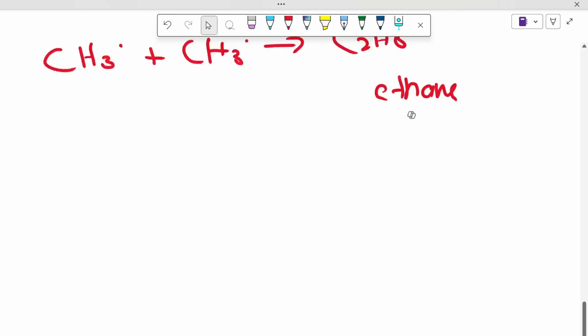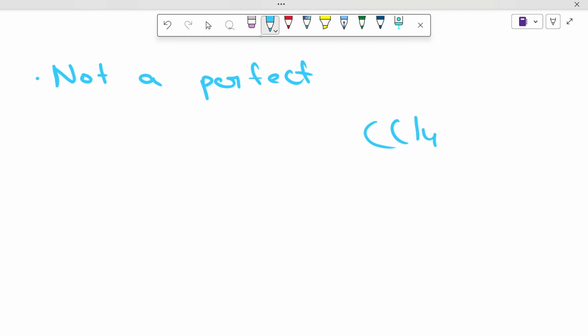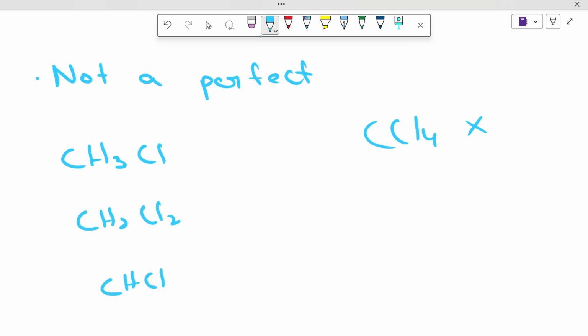So now, one more thing I must add in order to conclude is that this is not a perfect method. Why, you might ask? Because you don't directly get CCl4 only. Okay, that's not the case. You will get stuff such as, like I mentioned, CH3Cl, you'll get CH2Cl2 and CHCl3. You will get stuff like this as well. So alongside this you will also get this, and that's why it's not a very perfect method and not a very clean preferable method. But that was all for O-level substitution.